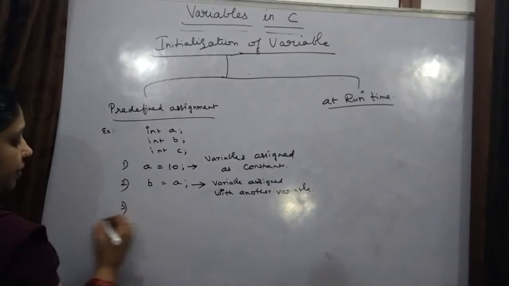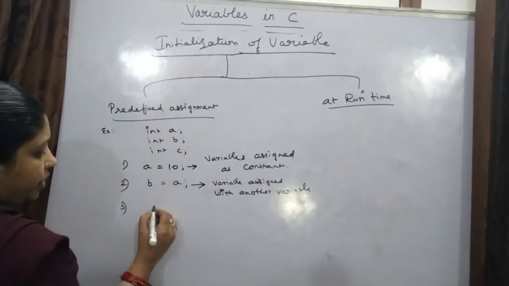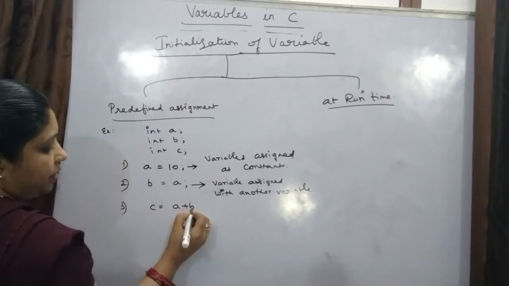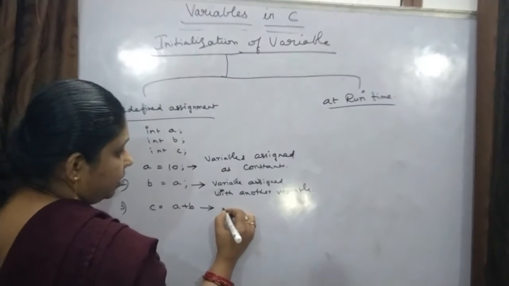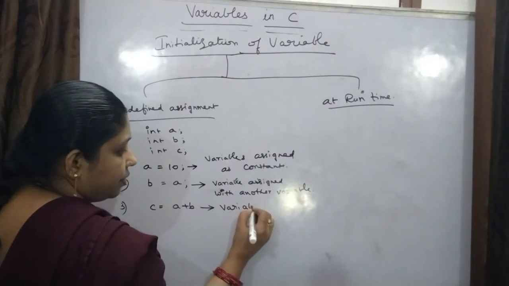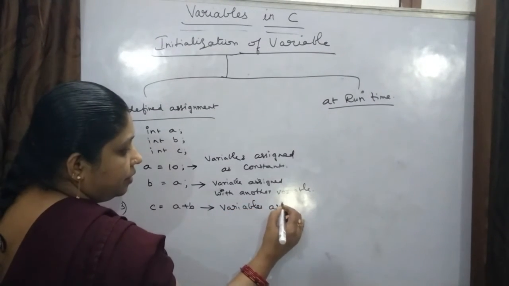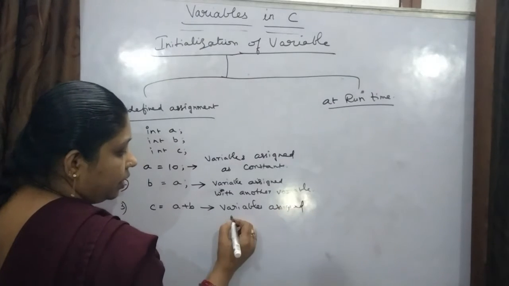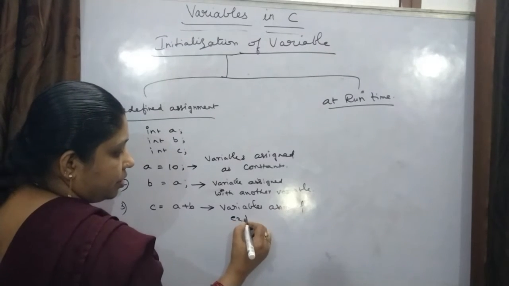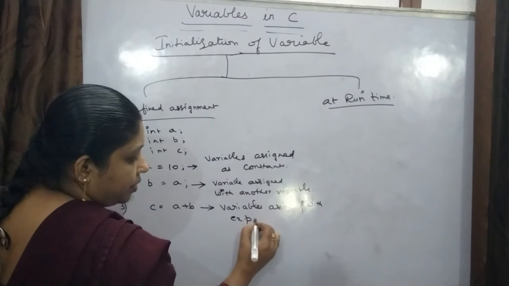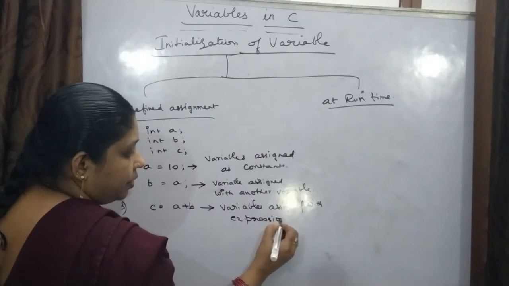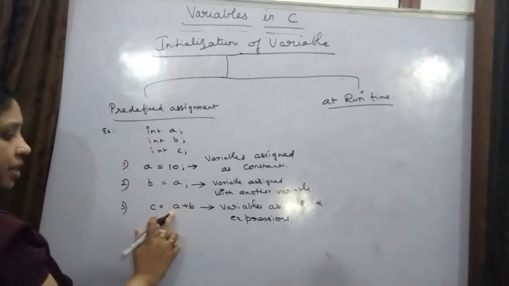Next, the third one. Now I'll take C. C equal to A plus B. Now what I am doing here? I am assigning variables with expressions. That means here I am assigning an expression.